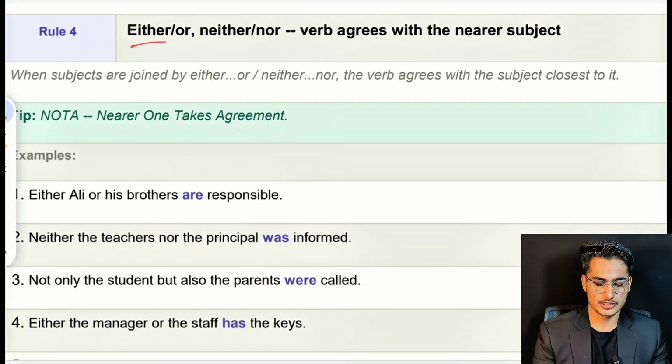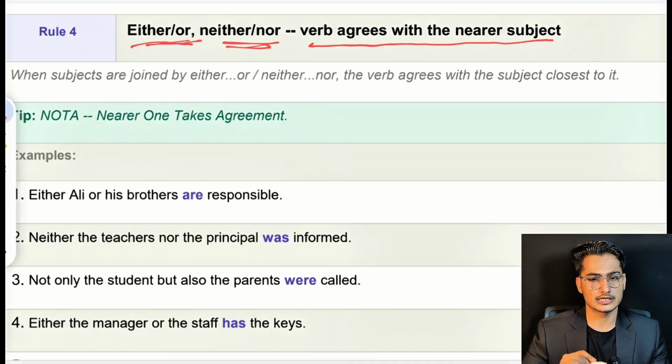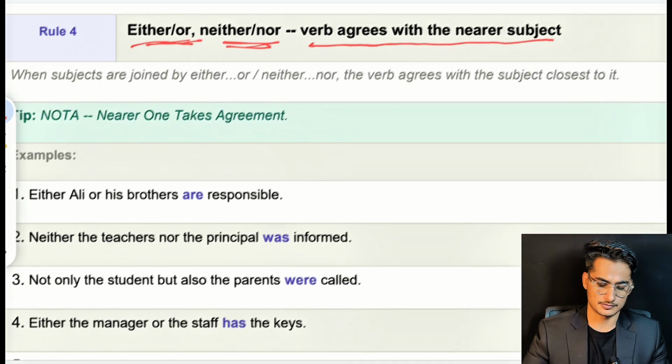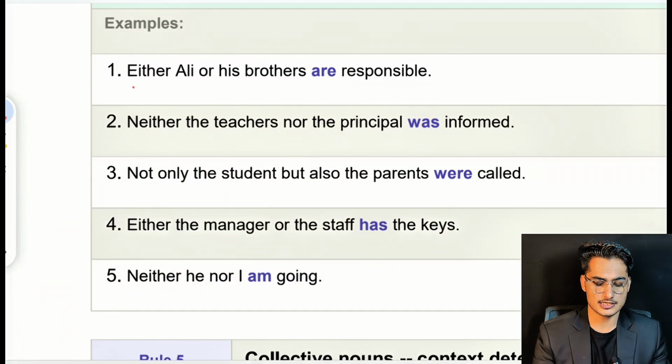Our next rule is for sentences that follow with either or, neither nor: we have to look at the nearest subject. If the nearest subject is plural, then we add a plural verb. If the nearest subject is singular, we add a singular verb. For example, the first sentence is: either Ali or his brothers are responsible.